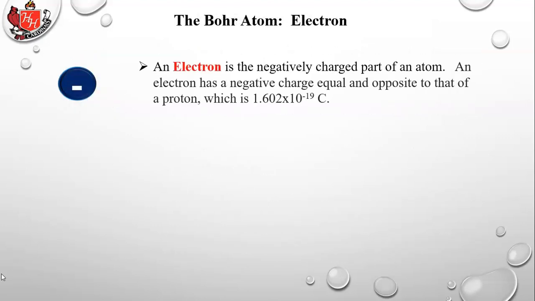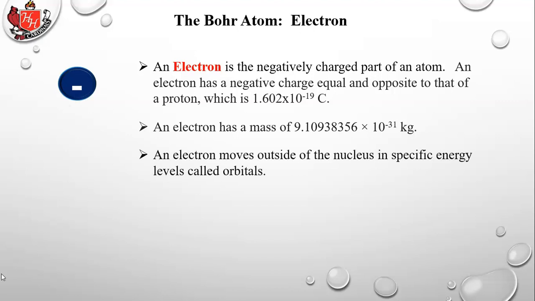An electron is the negatively charged part of an atom. An electron has a negative charge equal and opposite to that of a proton, which is 1.602 times 10 to the minus 19th, except we say it's a negative charge. An electron has a mass, and there you can see the number, I won't read it, but it's 10 to the minus 31. So that's about 1,836th as massive as a proton. In other words, it's very tiny compared to a proton. An electron moves outside of the nucleus in specific energy levels called orbitals.